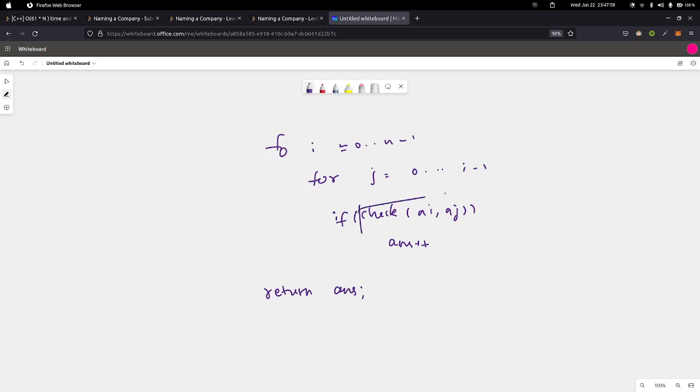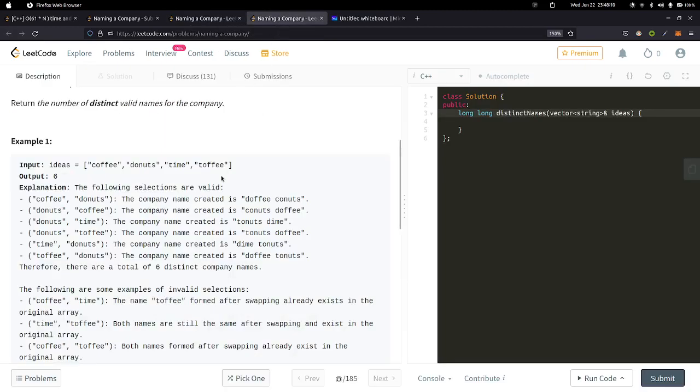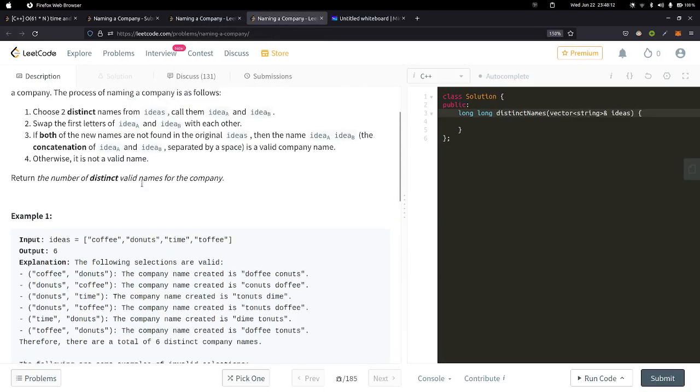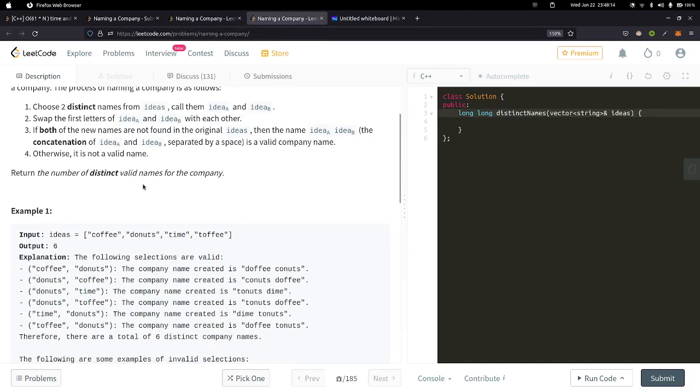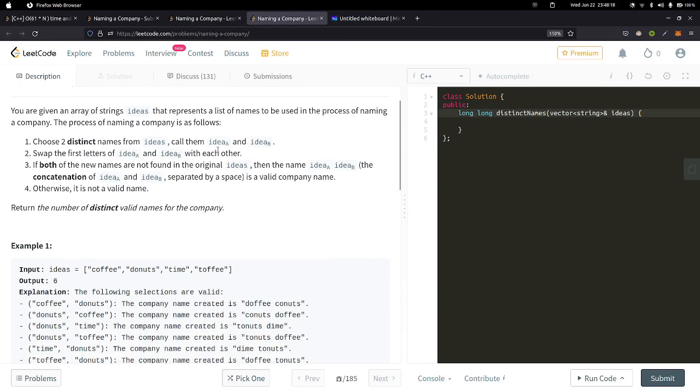These two loops themselves will cost us order of n square. And now let's see how to do the check. We need to check that after swapping the first letter, the newly formed strings should not be in the original array, right? So how to do that? Either we can iterate over the array again.